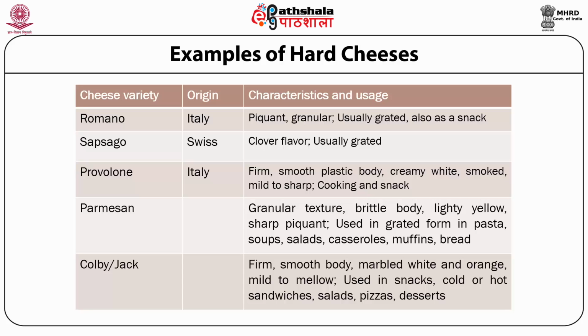The last variety, Colby or Jack, the characteristics include a firm, smooth body, marbled white and orange color, mild to mellow flavor, and application includes use in snacks, cold or hot sandwiches, salads, pizzas, and desserts.